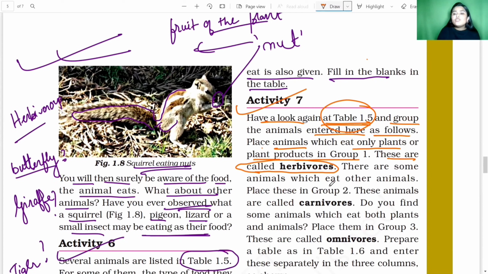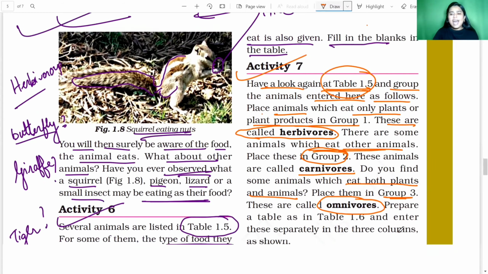The animals which feed on other animals or prey on other animals are listed in group 2, that is known as carnivorous animals. And then the animals which eat both plants and other animals are known as omnivorous animals, which will be listed in group 3.